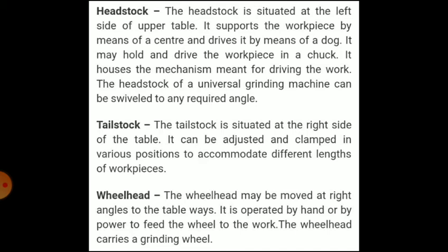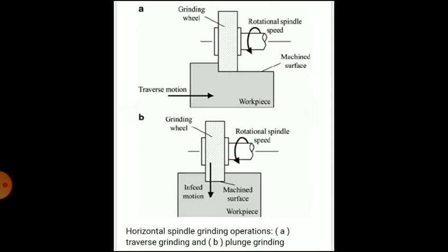The tailstock is mounted on the right hand side of the table, and it can be adjusted and clamped in various positions to accommodate different lengths of workpiece. The grinding wheel is mounted on the wheel head. The wheel head may be moved at right angles to the table ways. It is operated by hand or by power, and the wheel head carries the grinding wheel. So these are all the parts of the center type cylindrical grinder.